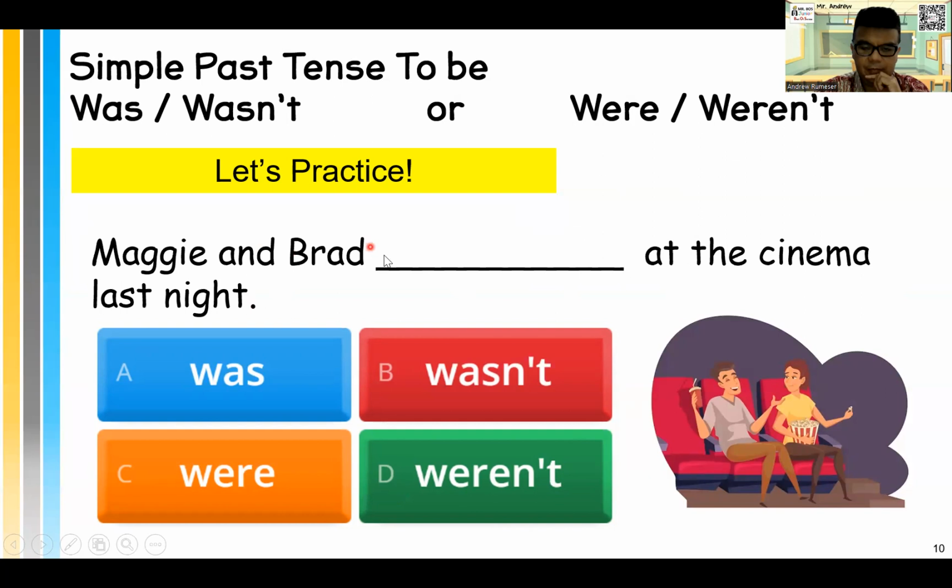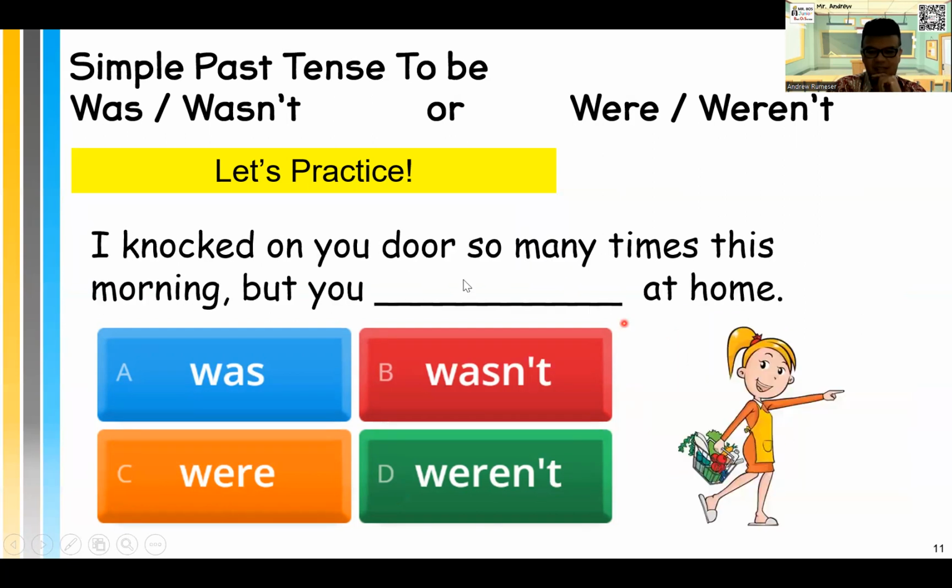Next, Maggie and Brad at the cinema last night. Which one? Was, were, wasn't, or weren't? If you need more time, you can pause the video at any time. So what's the answer? The answer is they were. Look, here they are. Here they were. They were at the cinema last night.